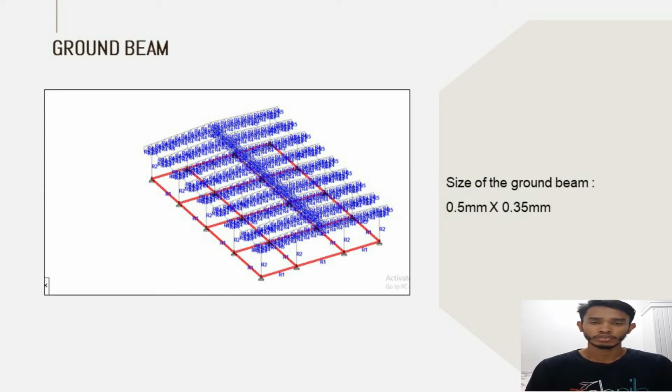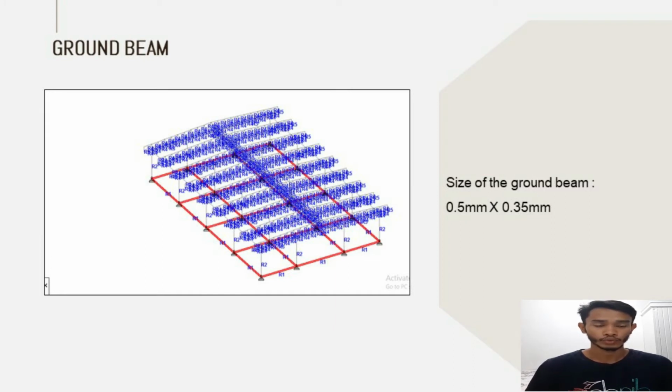Firstly, we need to know the geometry or the design of the structure. So we need to know the length and the width of the structure before we proceed to the size of the concrete, column, beam, and so on. Firstly, we need to create a ground beam.